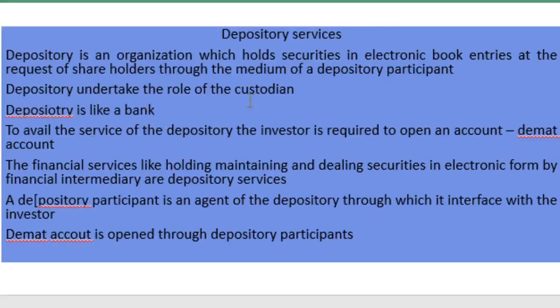They undertake the role of a custodian of these electronic book entries or the demat shares, and the depository is like a bank, or like a custodian. To avail the service of the depository, the investor is required to open an account, that is a demat account. The financial services like holding, maintaining and dealing in securities in electronic form by the financial intermediaries are called depository services.